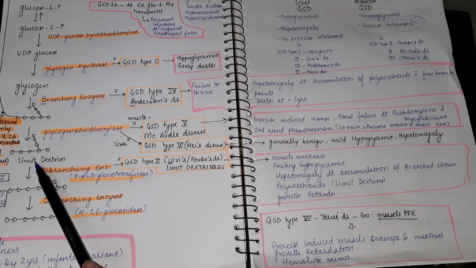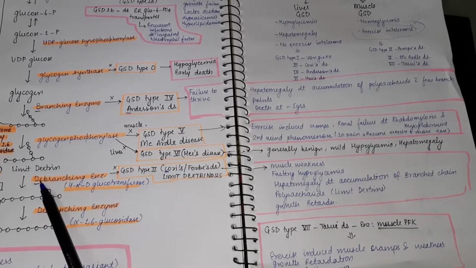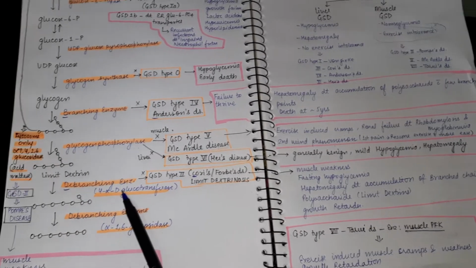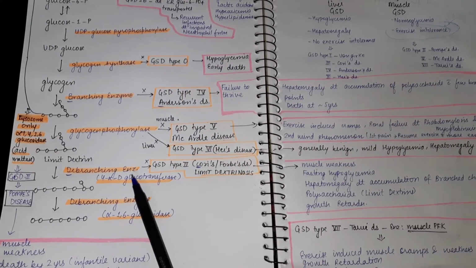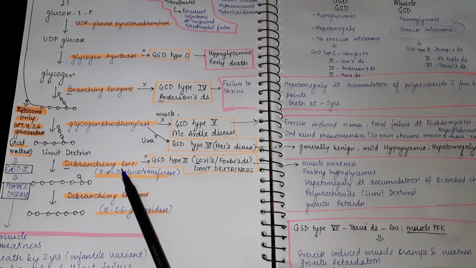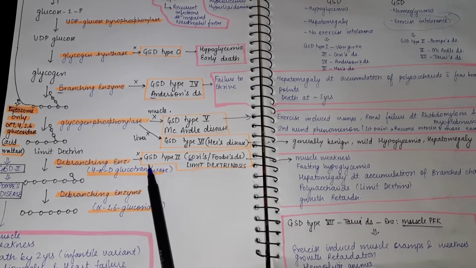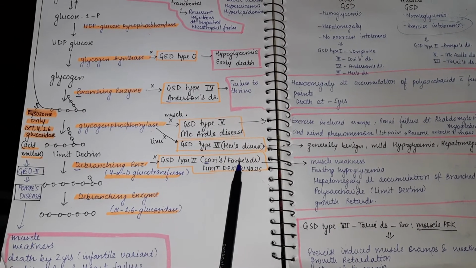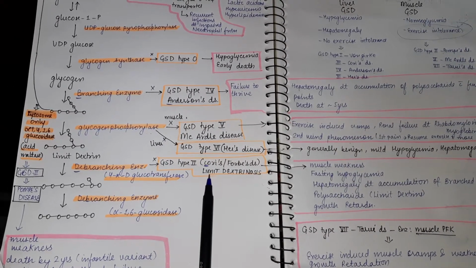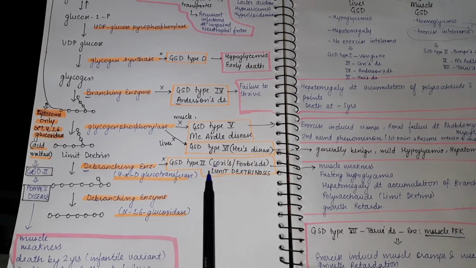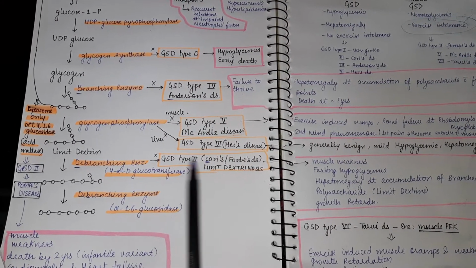Then this limit dextrin is formed, and it is debranched with the help of the debranching enzyme 4-alpha glucanotransferase. If there is a deficiency of this enzyme, there is glycogen storage disorder type 3, called Cori's or Forbes disease. It is also called limit dextrinosis due to accumulation of limit dextrin, and we can remember it like that: CD.